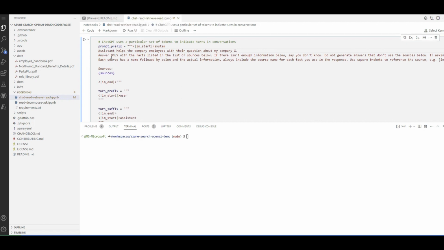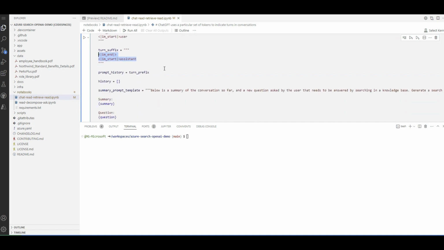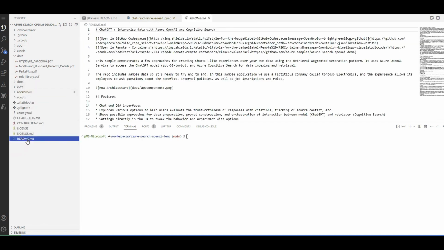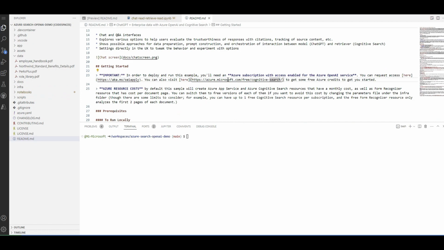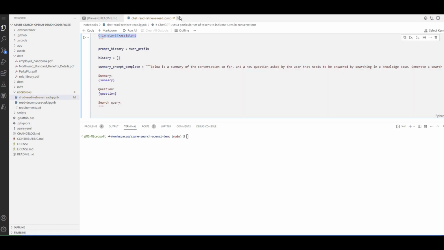And you can see then when you ask your question, it will grab the sources, but we don't have the sources of the information yet because Azure Cognitive Search will bring it for us, and then I can execute this prompt. That's it. When you make these changes, let's go back to the README to deploy this repository. Let me close extra tabs.